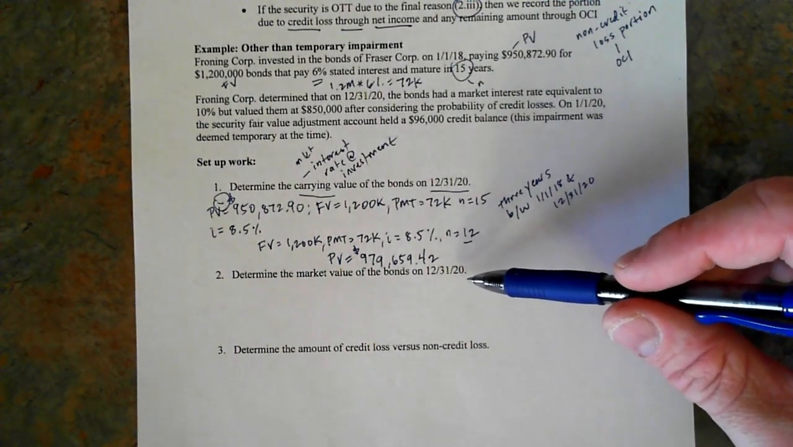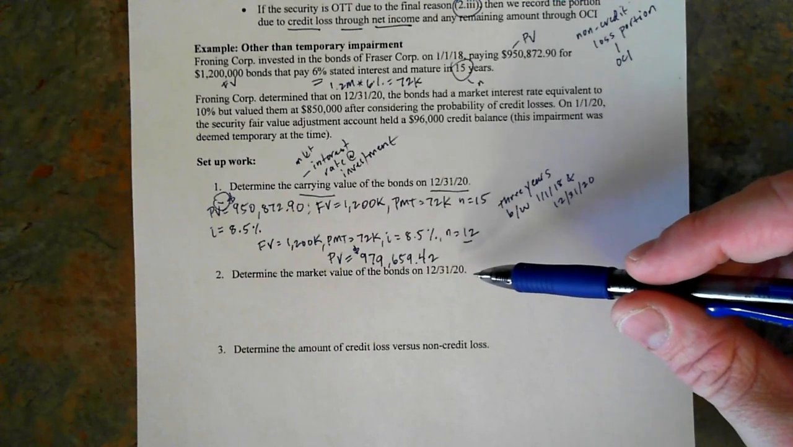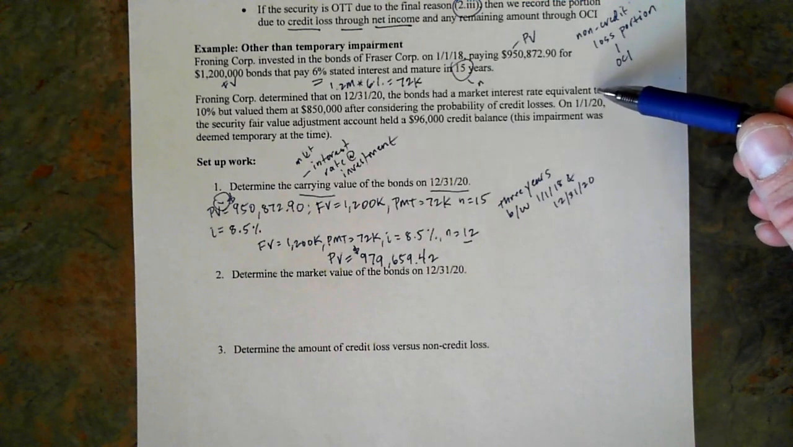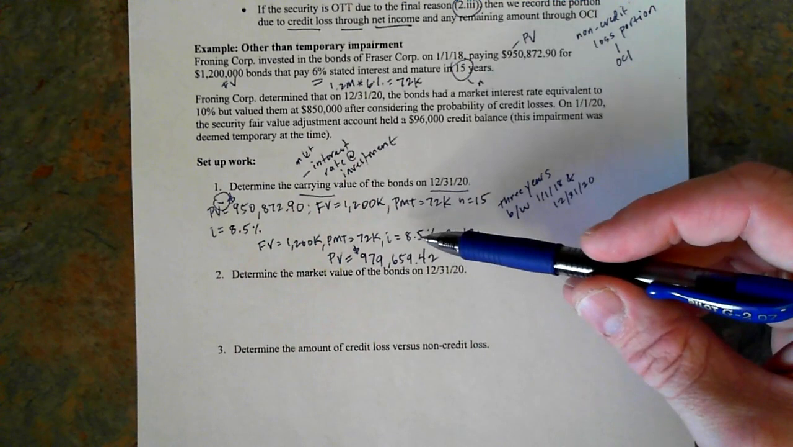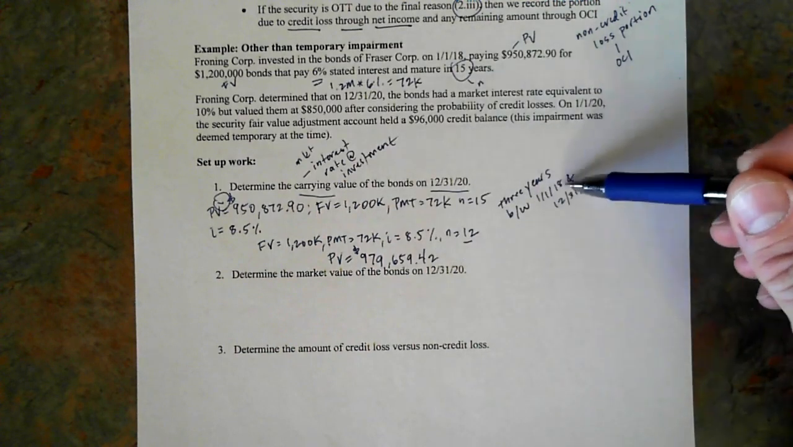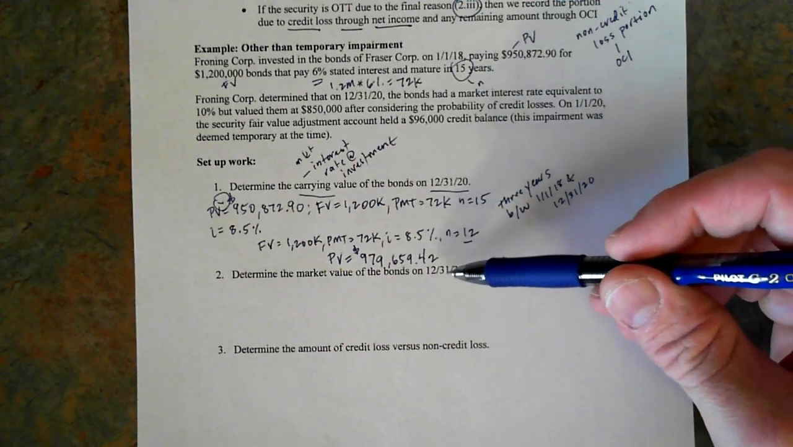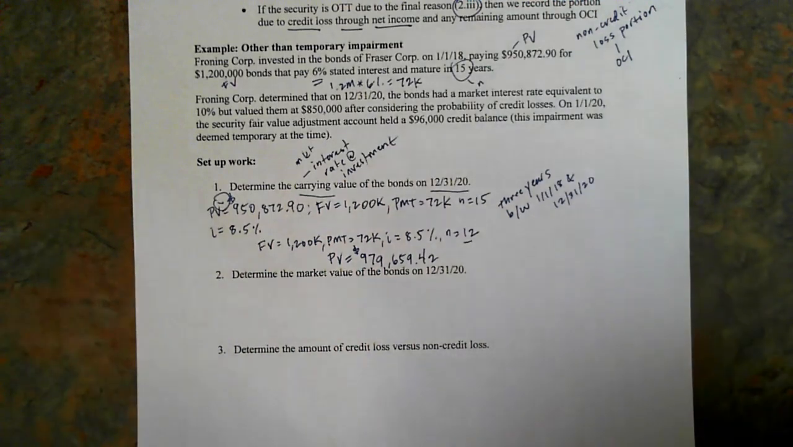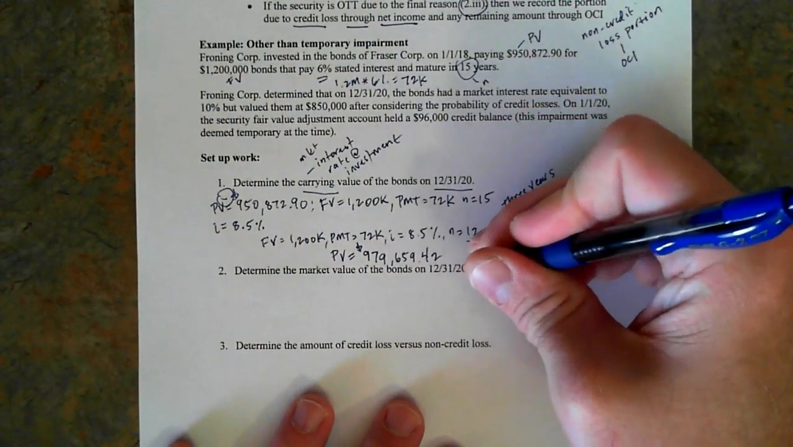So remember, the market value is going to be driven by the value of I on the day we're talking about. So I told you that the market rate of interest was 10% on that day. Remember, this 8.5 is what the market rate of interest was on January 1st, 2018. It gets locked in terms of our carrying value on the books. But if we're talking about market value, it's always moving. It's always creating those non-credit gains and losses. So we would set I